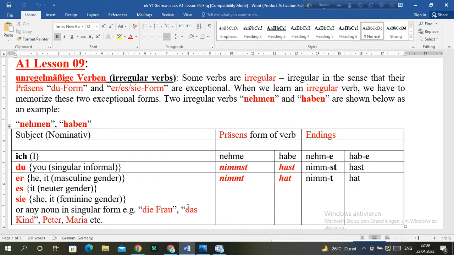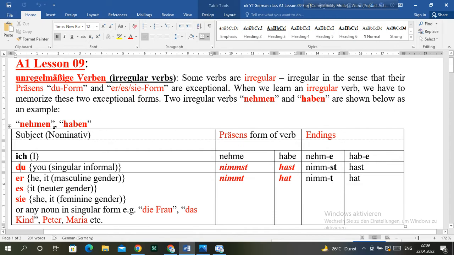There are some verbs in the German language which are irregular. Irregular in the sense that their present tense du form and the present tense er/sie/es form are exceptional. That means when the subject of a sentence is du, then the present form of the verb in that sentence is irregular. That means it is not made according to the rule, it is an exceptional form.